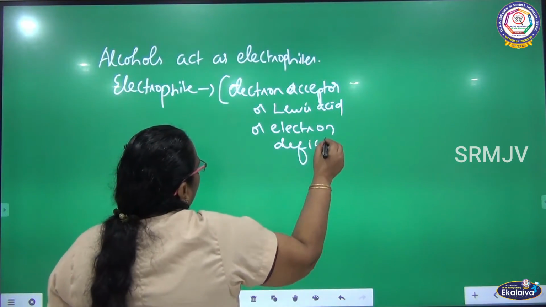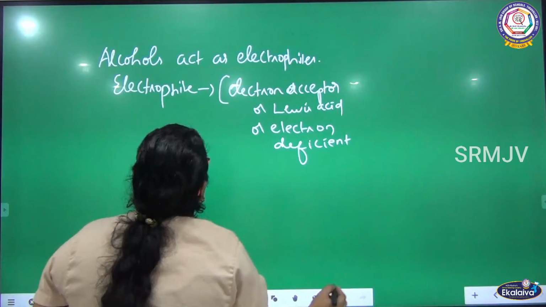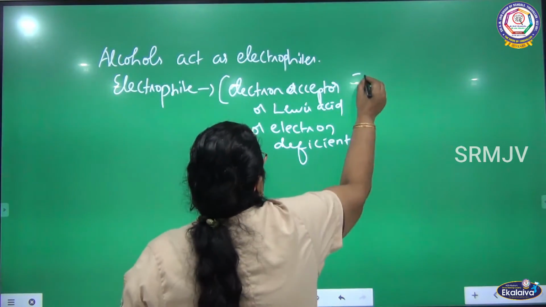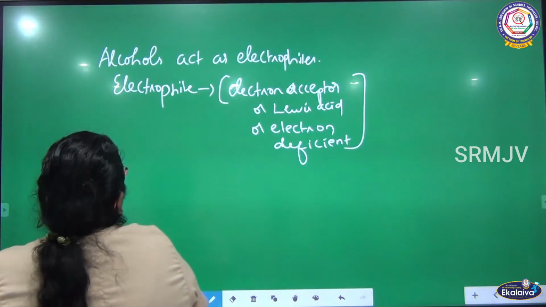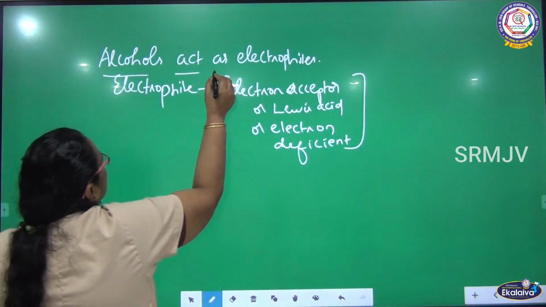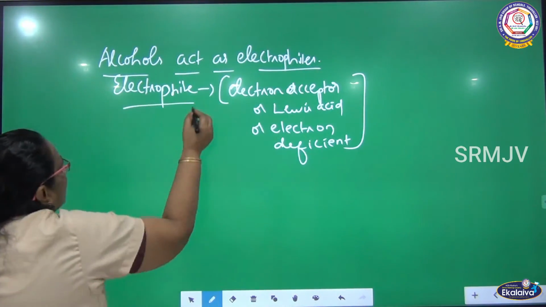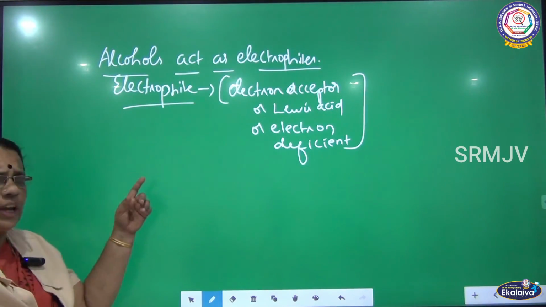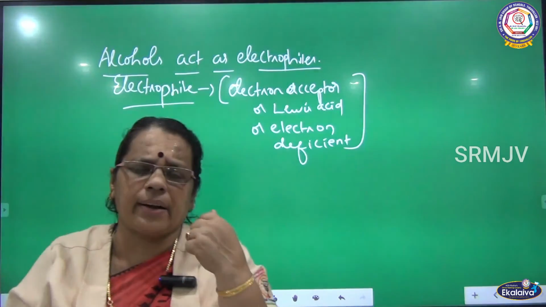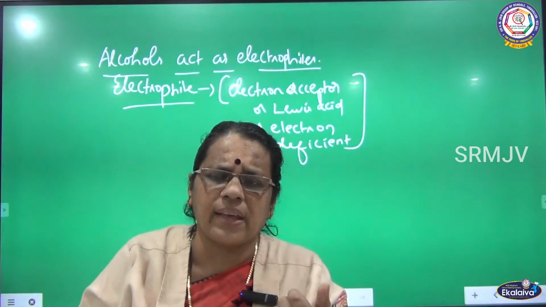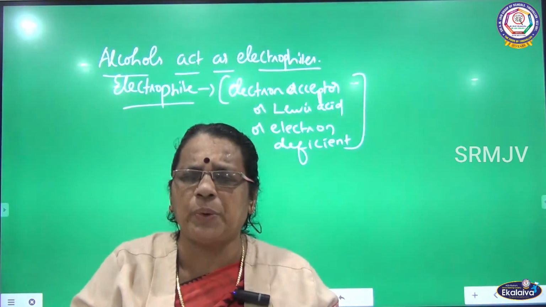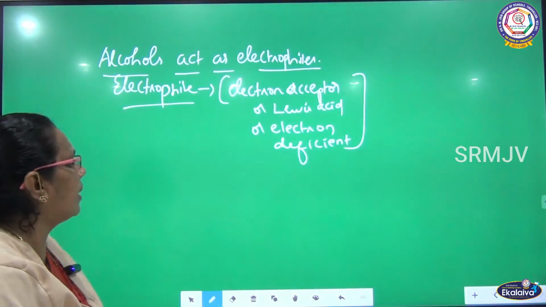So, in the previous case I told you alcohols are electron rich: Lewis base, nucleophile, electron donor. There is another case where alcohols act as electrophiles. What is an electrophile? A species which accepts an electron pair. We can call it a Lewis acid, or electron deficient species, or electron acceptor.